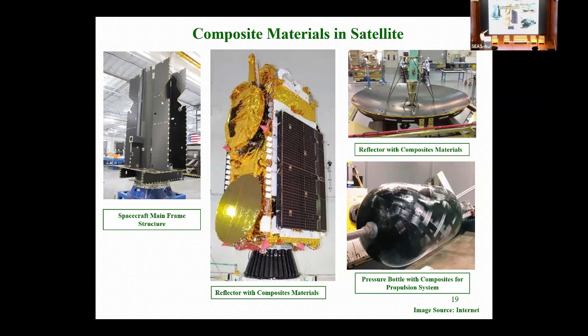Here you can see the reflectors, which I have already mentioned. In the reflector also, a large amount of composite material is being utilized. Thirdly, you can see the pressure tank, the pressure or propellant tank we are using. Here also we are storing gases at very, very high pressure so that they can be utilized in space for propulsion purposes.